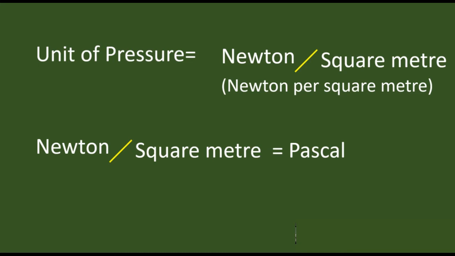So what is Pascal? It is the standard unit of pressure. It is actually a Newton per square meter: Newton for force and square meter for area. Right?